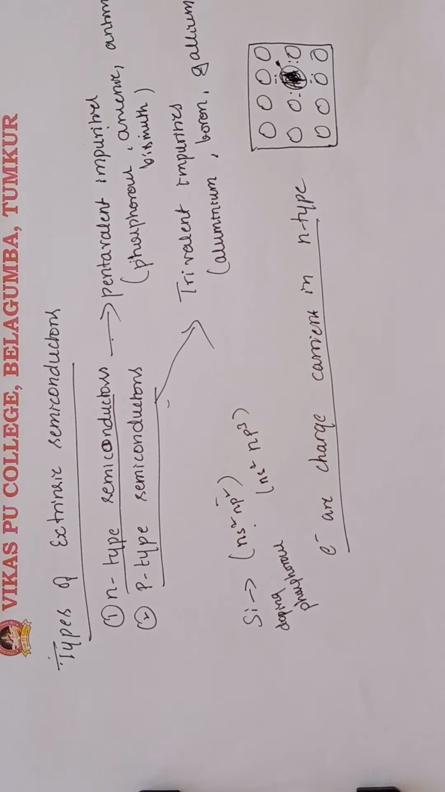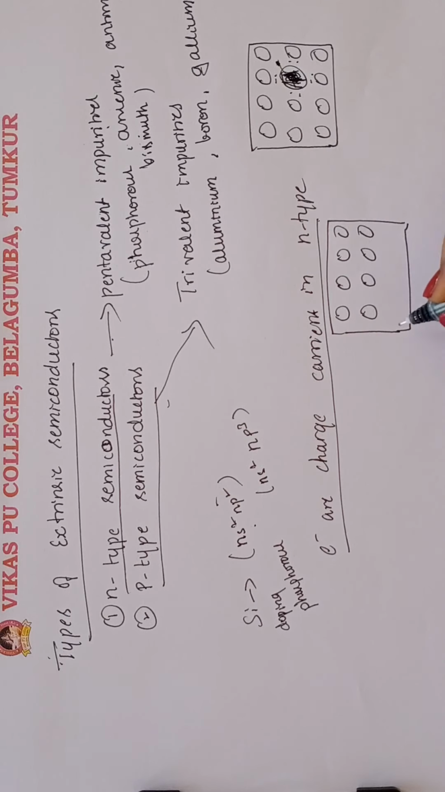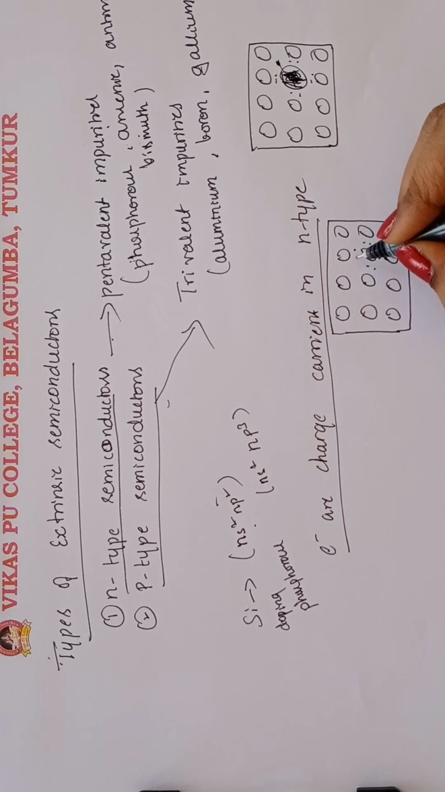Next we are going to discuss the p-type semiconductors. They are obtained by doping with trivalent impurities, such as aluminum and boron. If these are silicon atoms, then it forms 3 covalent bonds with, for example, boron, and 1 hole is left free.